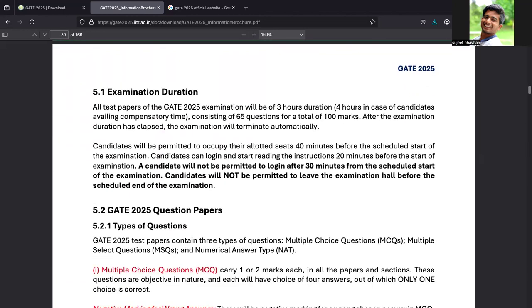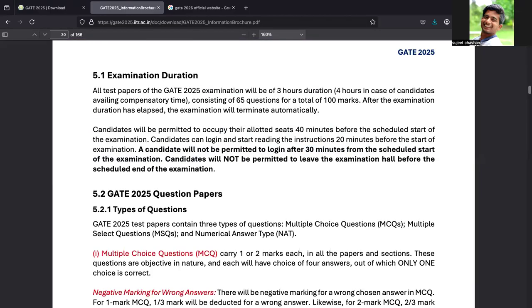Examination duration, as we have already seen, is 3 hours. You need to go 40 minutes before the scheduled start of the exam. If you are more than 30 minutes late from the scheduled start, then you will not be allowed to sit in the exam. So remember this point.